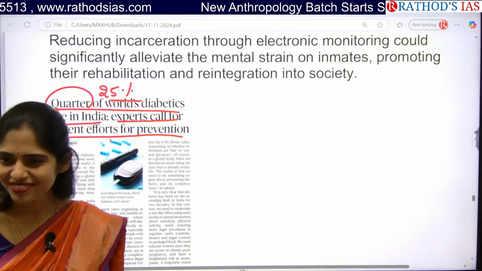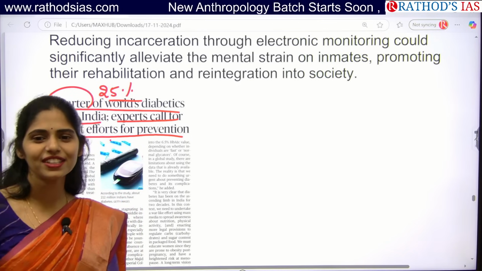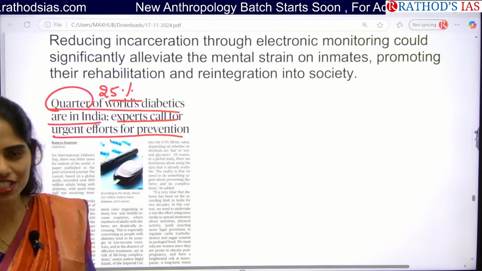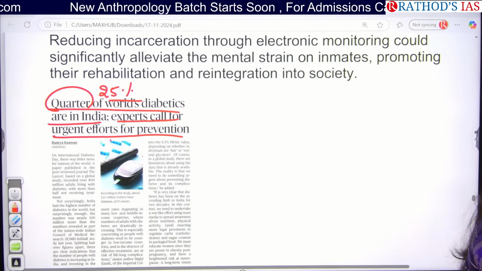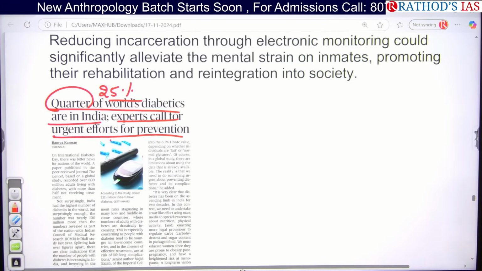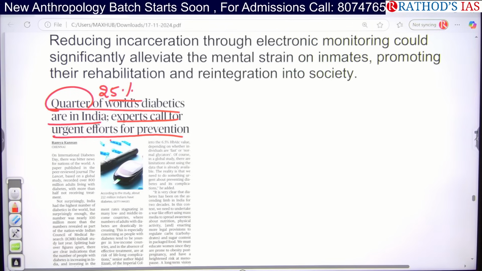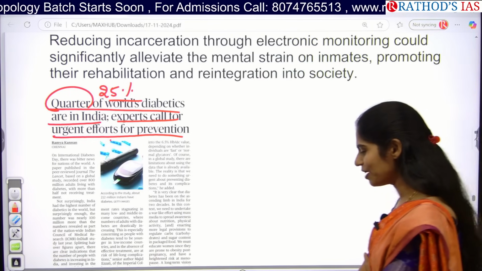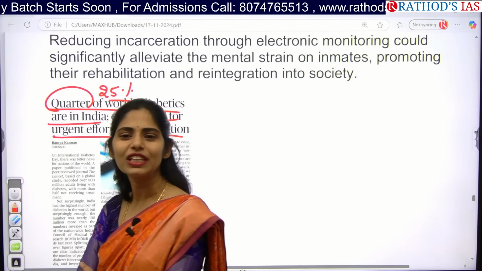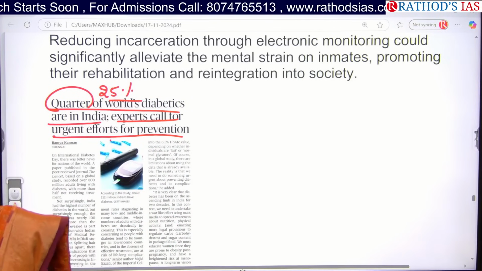Where is this pancreas located? Stomach. Below the stomach. It is like a leaf-like structure which is present below your stomach, which will be producing insulin. To counter this, which is another hormone opposite to insulin mechanism? Glucagon. Okay. Okay, tell me, what might be the reason that led to the increasing of diabetes cases in India?